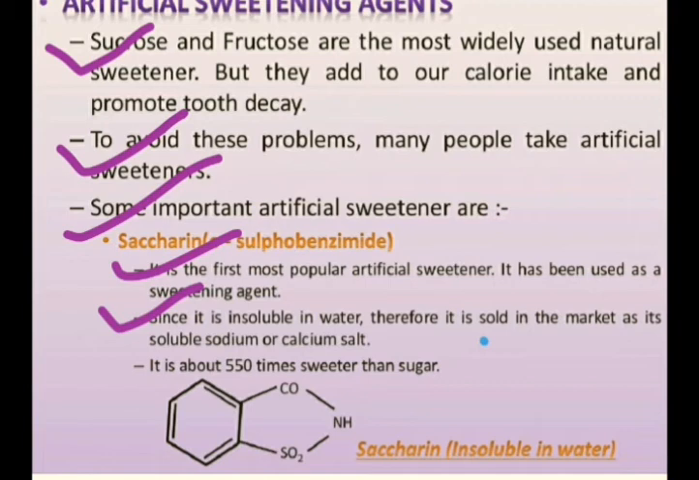It is about 550 times sweeter than sugar. This fact is also very important. Saccharin is not soluble in water, but the calcium and sodium salt of it is soluble in water, so we generally use that. It is 550 times sweeter than sugar. If you purchase 1 kilogram of saccharin, then it will be quite enough in comparison to 550 kilograms of sucrose.